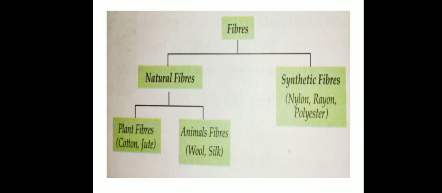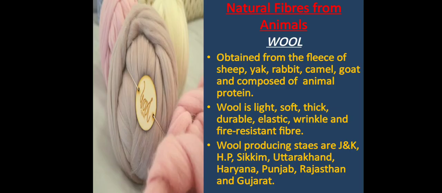Now there is a classification of fibers. Generally fibers are distinguished into 2 types. The first is natural fibers, and the second is synthetic fibers. Natural fibers are those fibers which we get from nature, like plant fibers, for example cotton and jute. Another one is animal fibers, for example wool and silk. Whereas synthetic fibers are those fibers which are prepared with the help of chemicals, for example nylon, polyester and rayon. As I already told you, in this chapter we are only going to learn about the animal fibers.